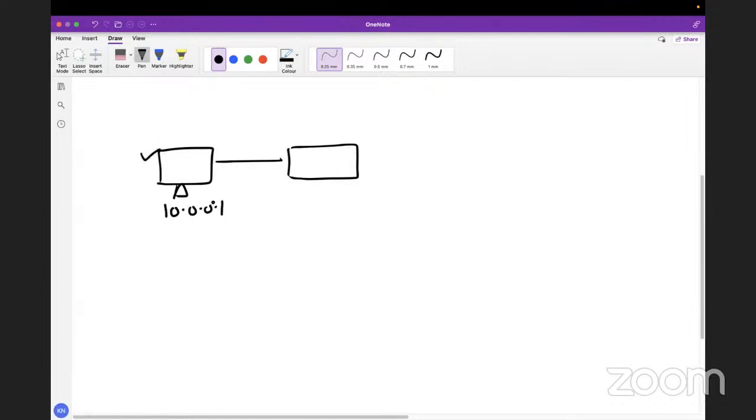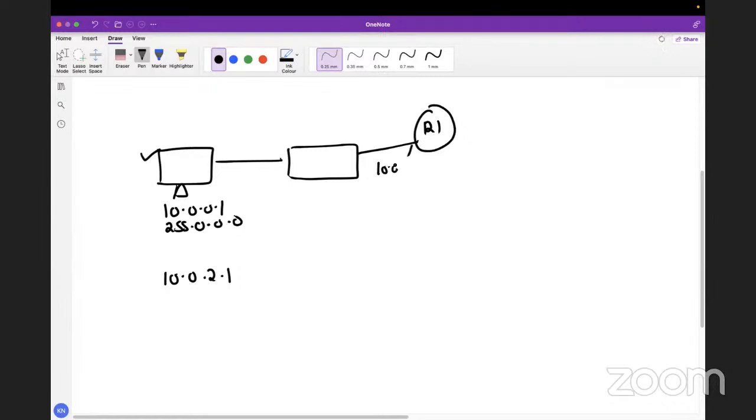It has IP address 10.0.0.1 and it has mask 255.255.255.0, let's assume, or let me make it /8. Now we are trying to communicate with a user that has address 10.0.2.1. And if I draw the diagram, let's assume I have a router here, R1.